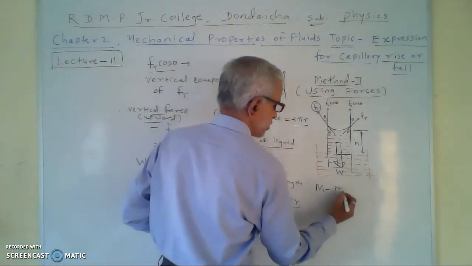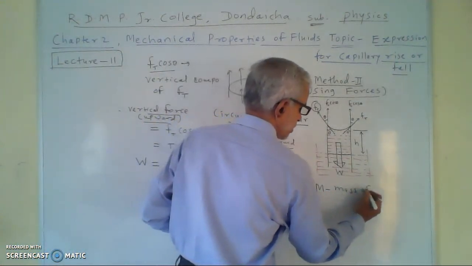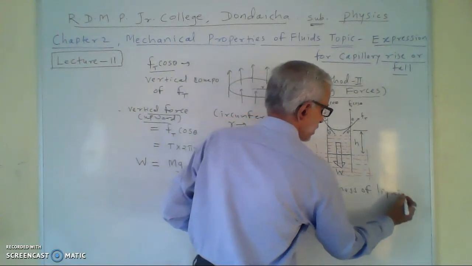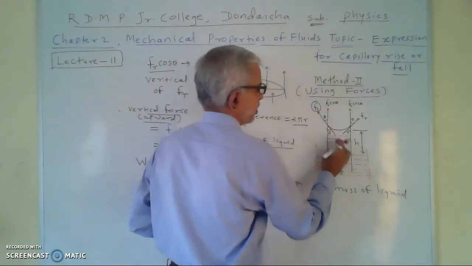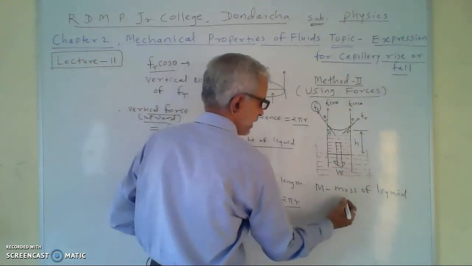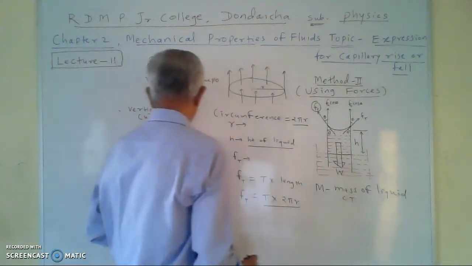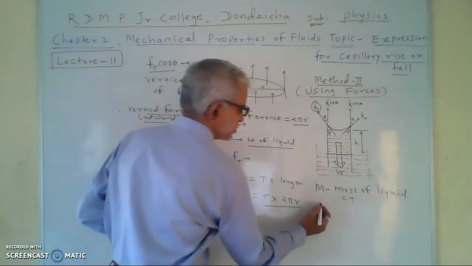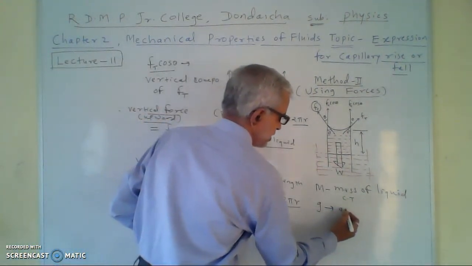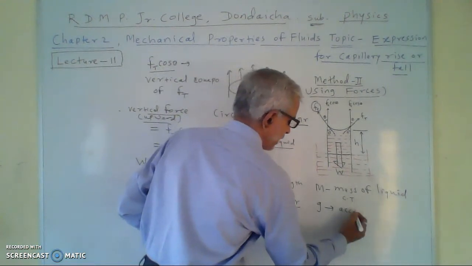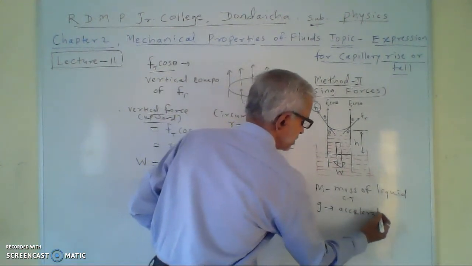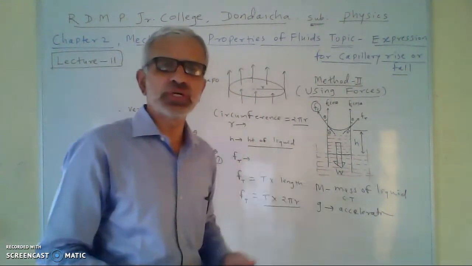M is mass of the liquid column, mass of liquid in capillary tube. Then what is g? G is acceleration due to gravity.